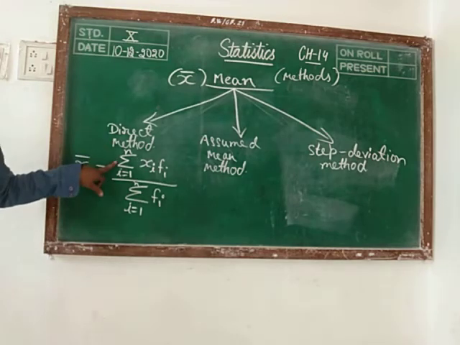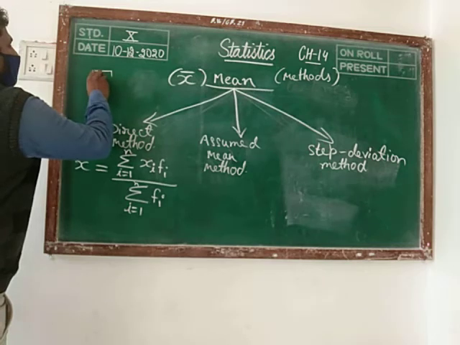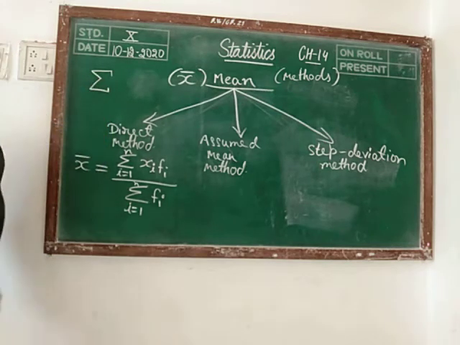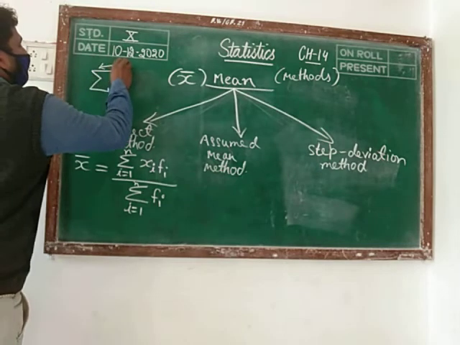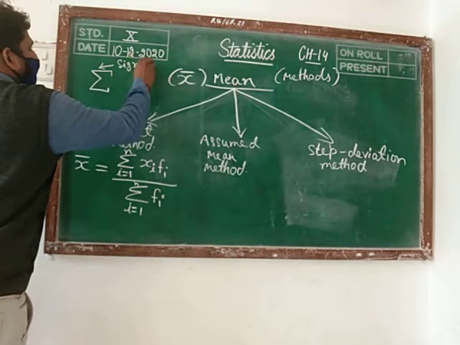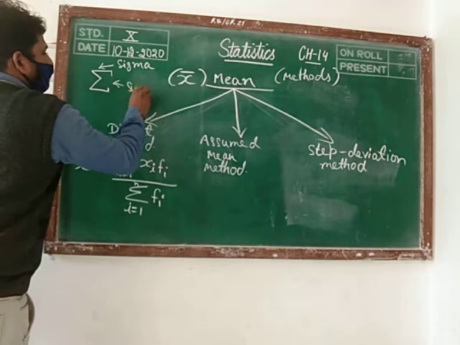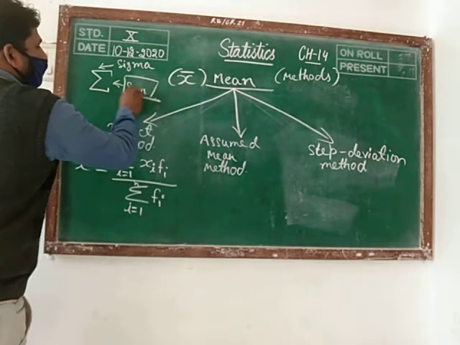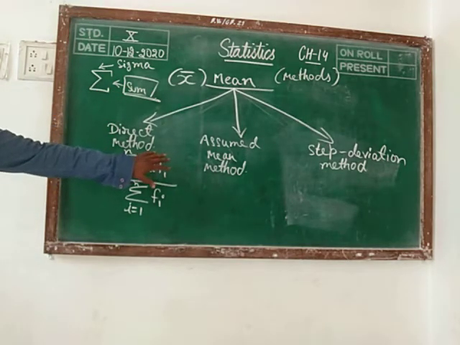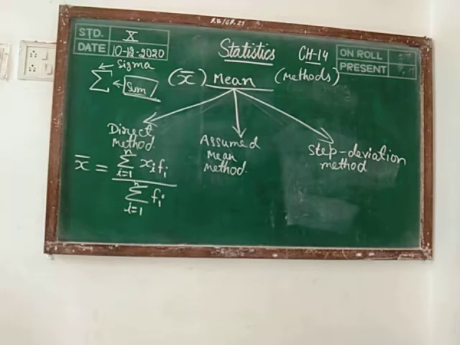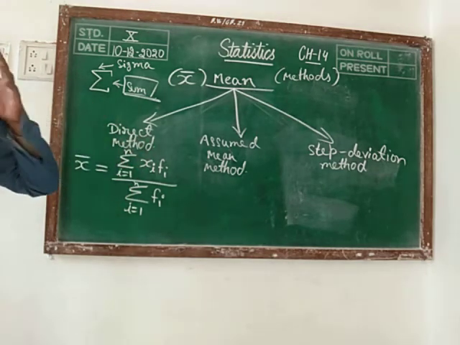Summation means the sum. This is the symbol for sigma, and we are calling this sigma, which means summation. We are going to add the values which we are getting in this. What is xi? Then xi we are calling as the class mark.